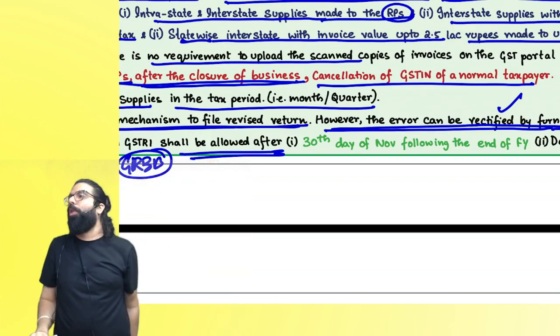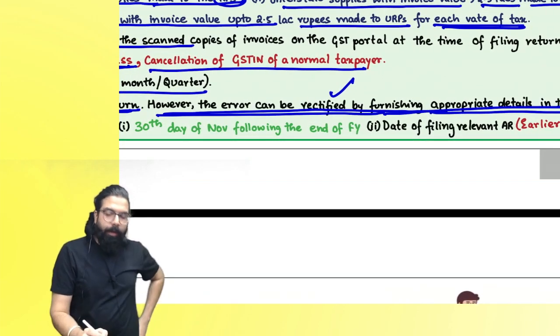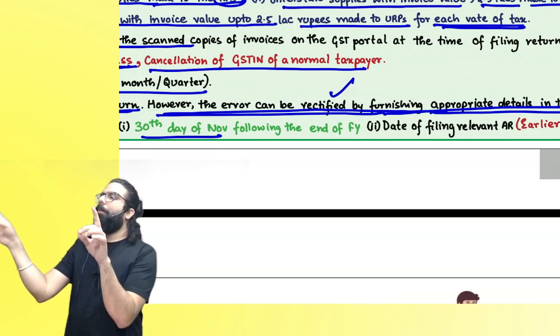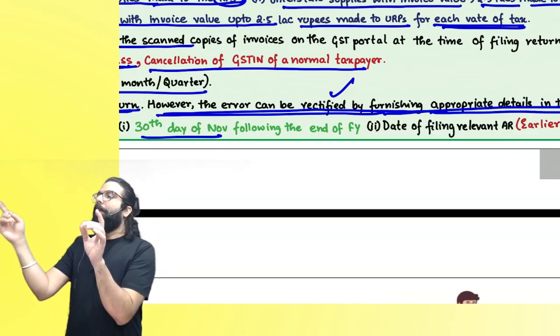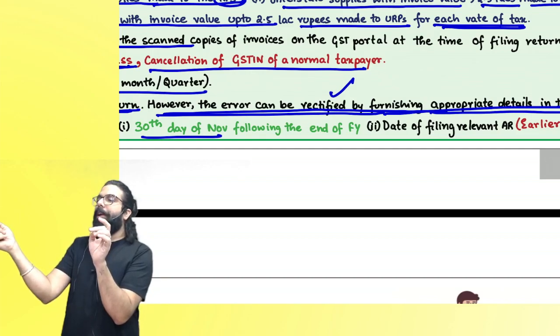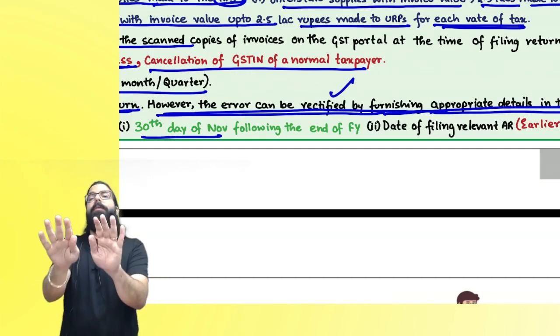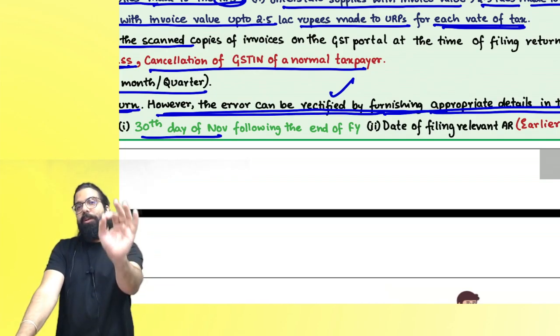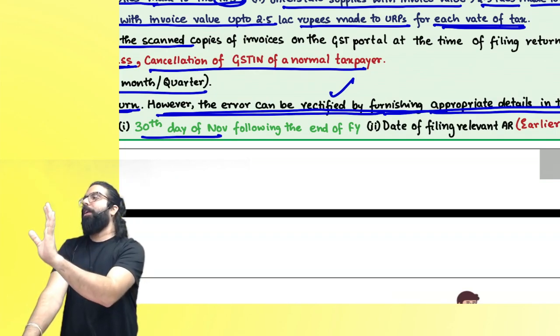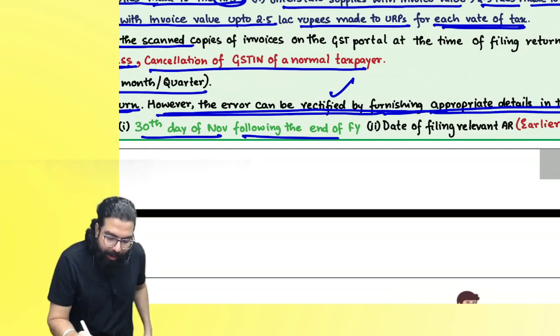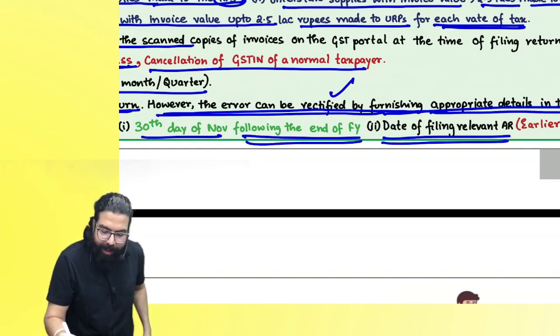The maximum time limit to correct is what, everyone? If you have shown some details wrong in GSTR1 or GSTR3B, you can correct that return related detail in next month's return. But the maximum date till when you can correct is whatever return is filed till what date, everyone? 30th November following the end of the financial year, or date of relevant annual return, whichever is earlier.